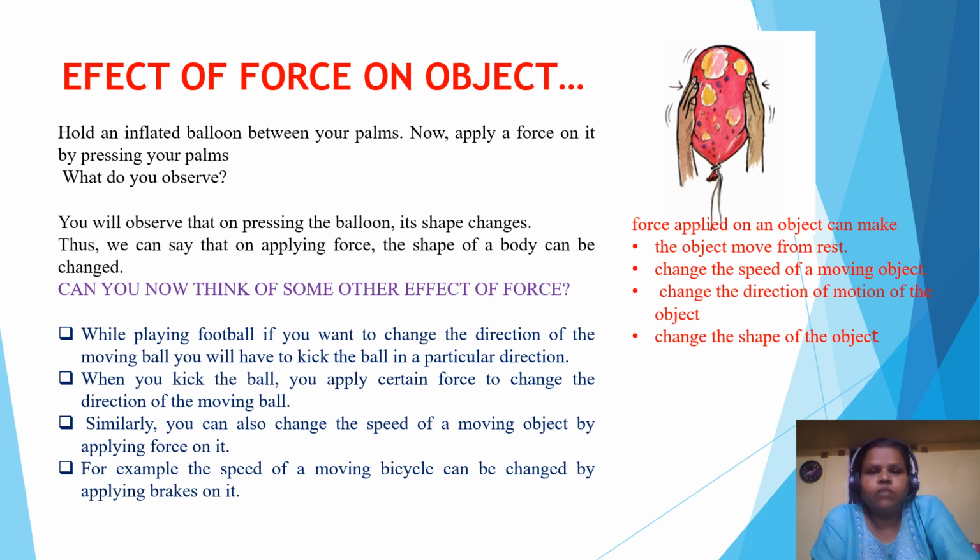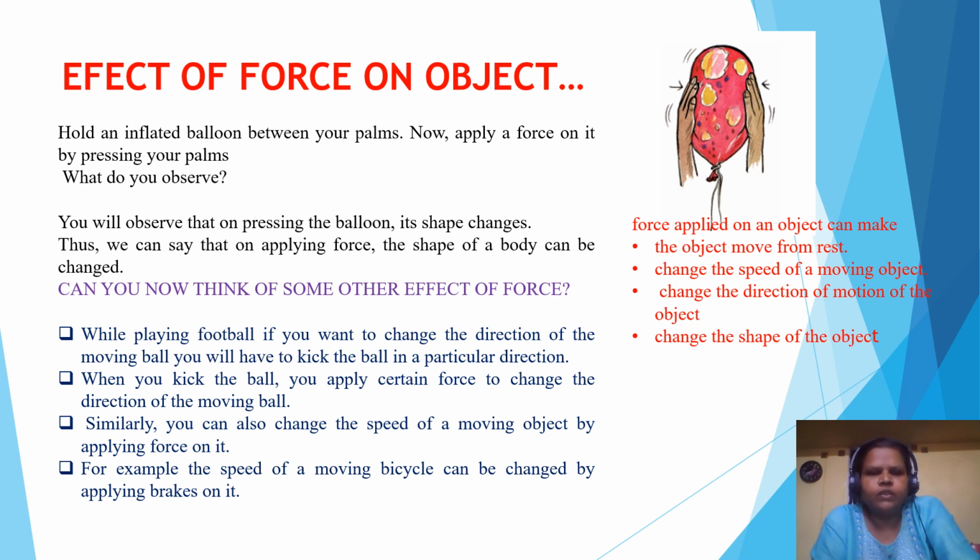Can you think of some other effect of force? Yes. While playing football, if you want to change the direction of the moving ball, you will have to kick the ball in a particular direction. When you kick the ball, you apply a certain force to change its direction. Similarly, you can also change the speed of a moving object by applying force on it.